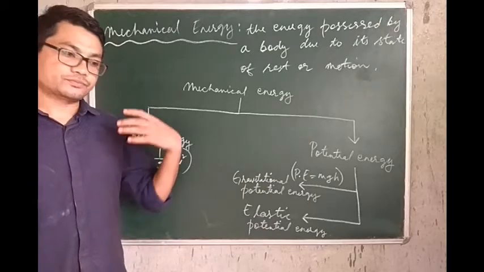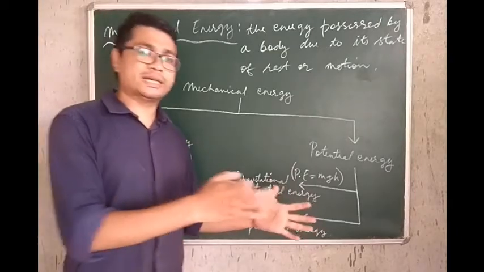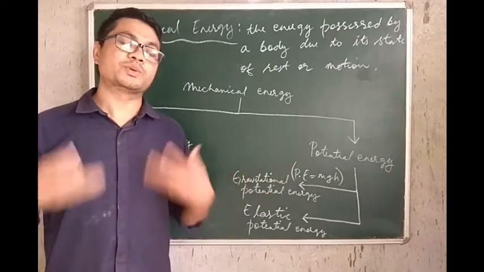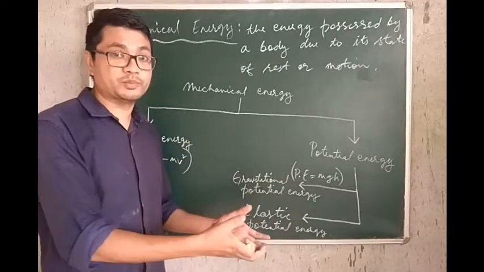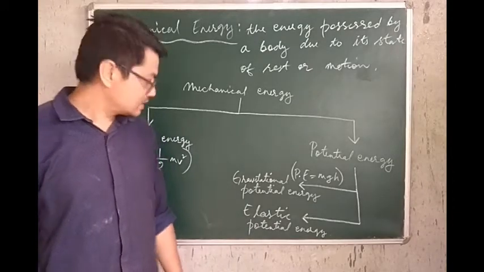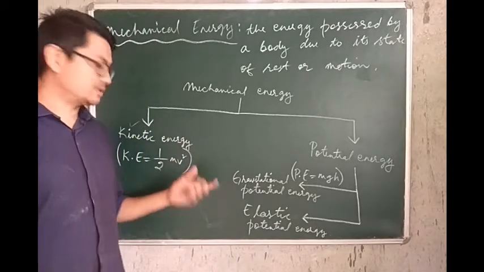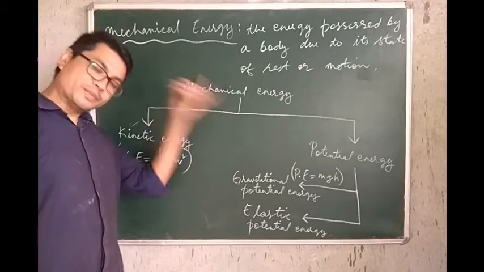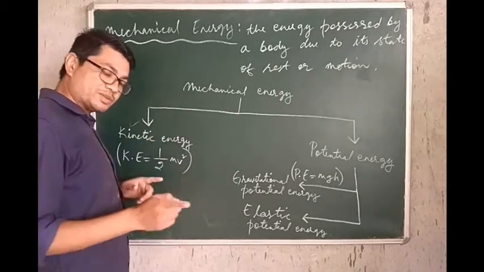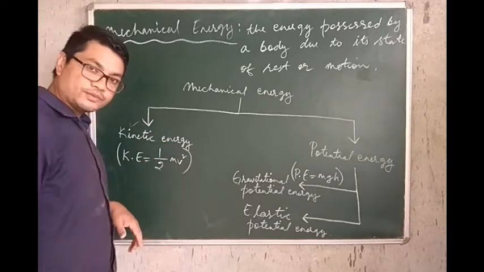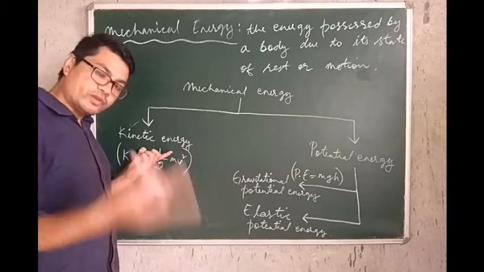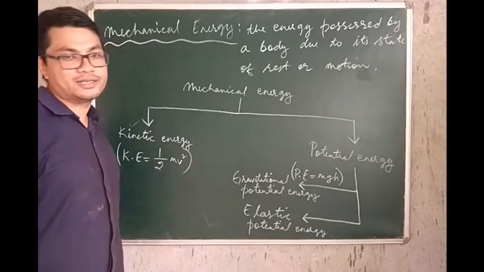Unfortunately, if someone gets hit by a moving car, the moving car possesses kinetic energy, therefore it could be severe or fatal for that person also. So any moving body possesses mechanical energy, and the form it possesses is kinetic energy.